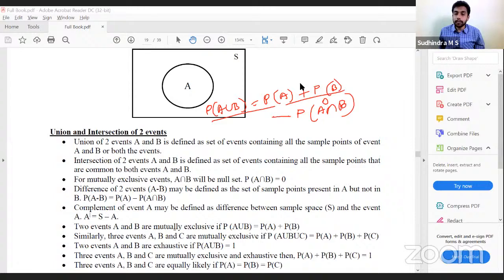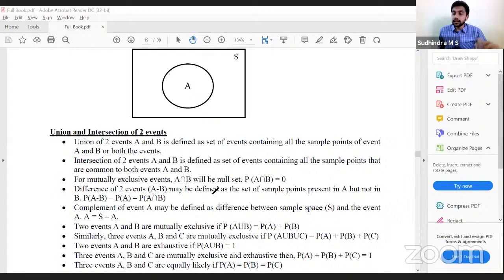Probability of A plus probability of B. Next one. Similarly, that was for 2 events. If it was for 3 events, if they are mutually exclusive, probability of A plus probability of B plus probability of C. If they are not mutually exclusive, probability of A plus probability of B plus probability of C minus probability of A intersection B.